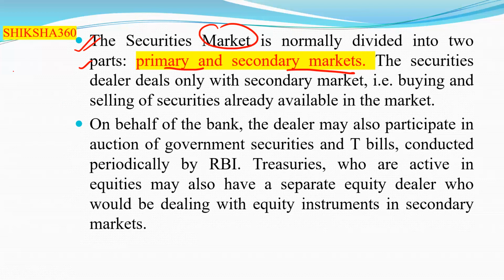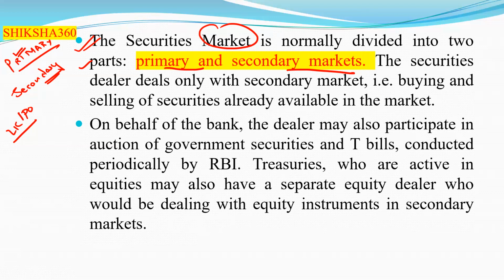So what is the main difference between the primary market and the secondary market? Can anyone tell? Let's discuss. I think all of you are aware of the IPO, the LIC IPO. That is issued in the primary market. When a share is listed for the first time, that is done in the primary market, and after that an already listed share is bought and sold in the secondary market. So the securities market is normally divided into two parts, primary and secondary.